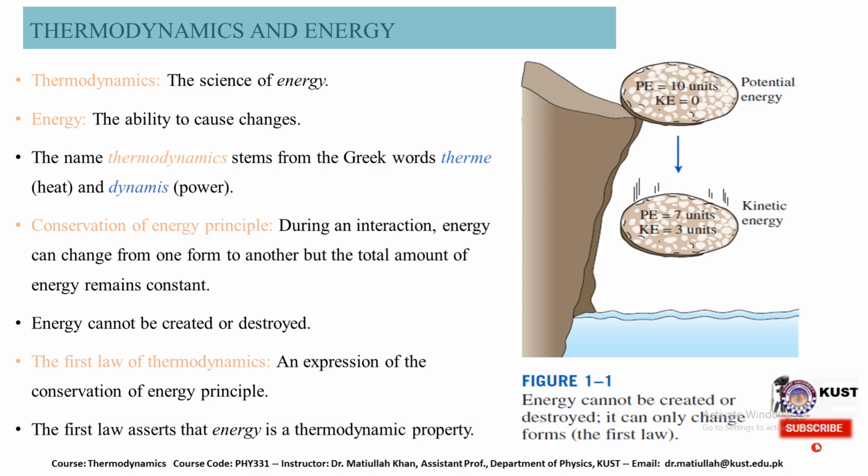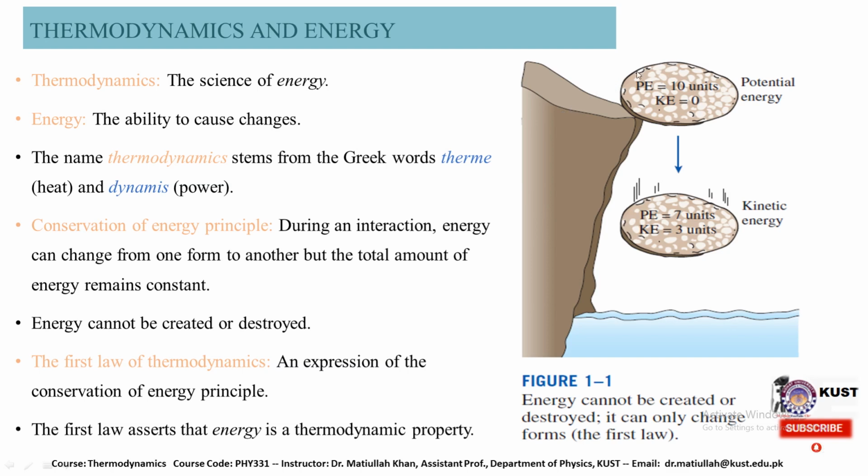We have the conservation of energy principle in thermodynamics, that is the first law of thermodynamics. During an interaction, energy can change from one form to another, but the total amount of energy remains constant and the energy is conserved. So energy can neither be created nor destroyed. The first law of thermodynamics also says that energy is a thermodynamic property.